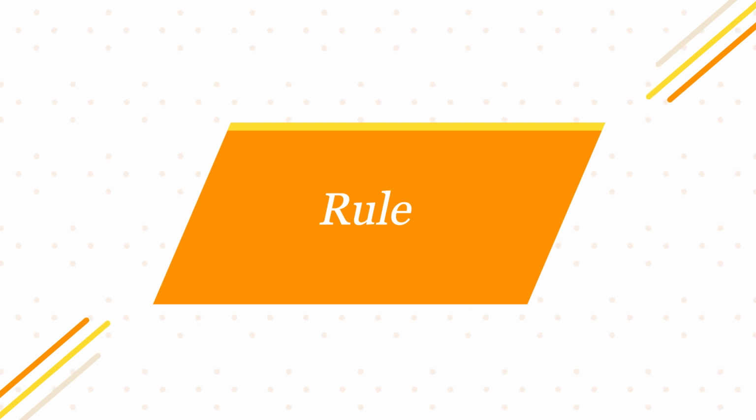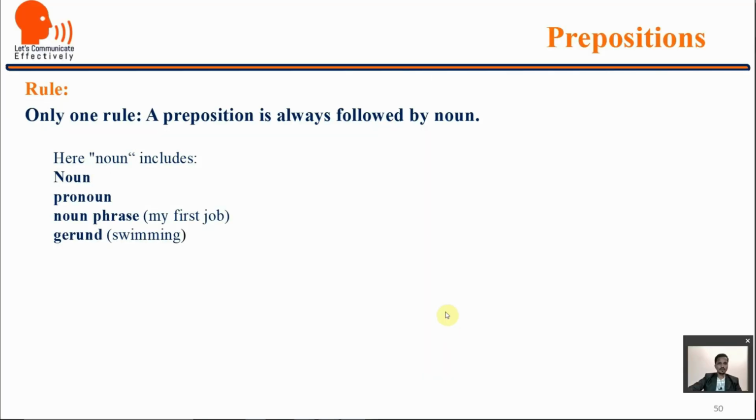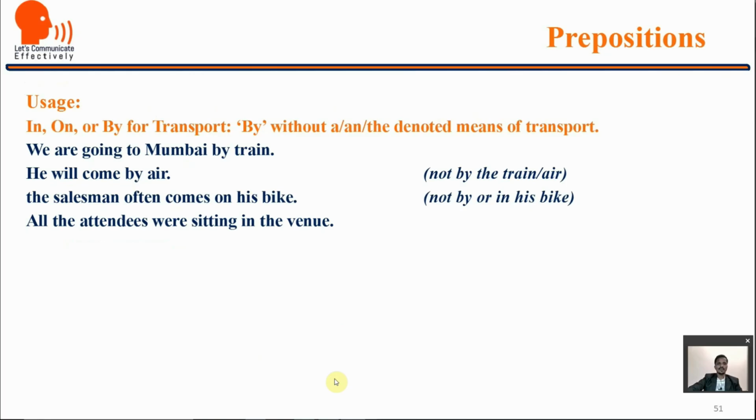Rules about prepositions. There is only one rule, and that is a preposition is always followed by a noun. Here noun includes noun, pronoun, noun phrase as well as gerund like swimming. Use in, on or by for transport. By without a and the denotes means of transport. Okay, let us see the examples.